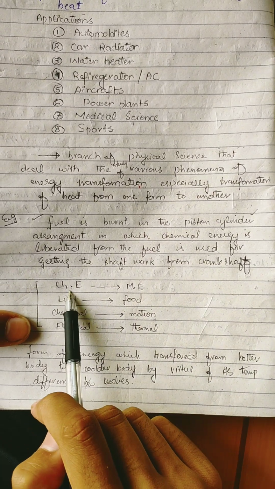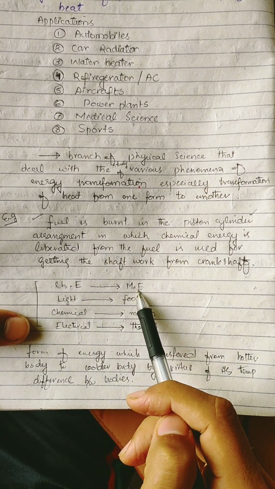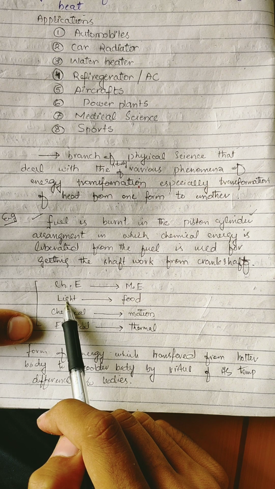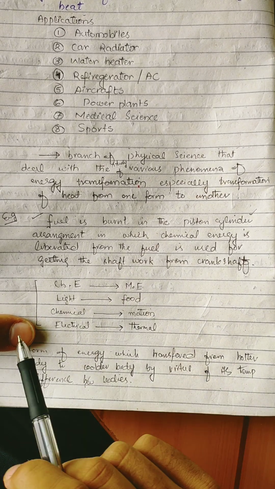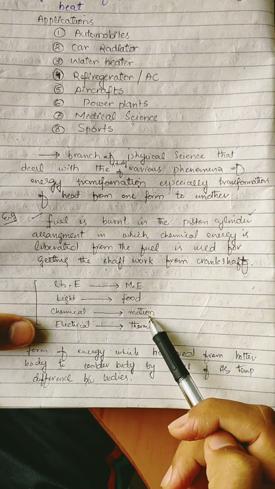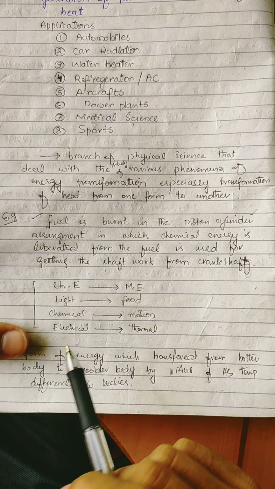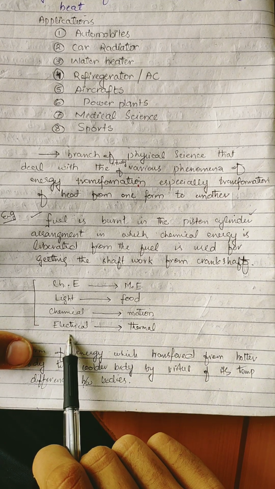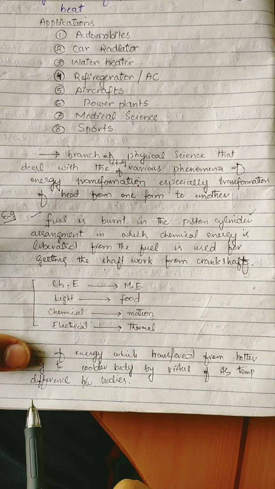Just as chemical energy of the food is converted into mechanical energy in the human body, light is converted into food energy in plants, and the fuel, that is chemical energy, is converted into motion, that is rotating of the car wheel. And electrical energy, just like in a heater, is converted into thermal energy.